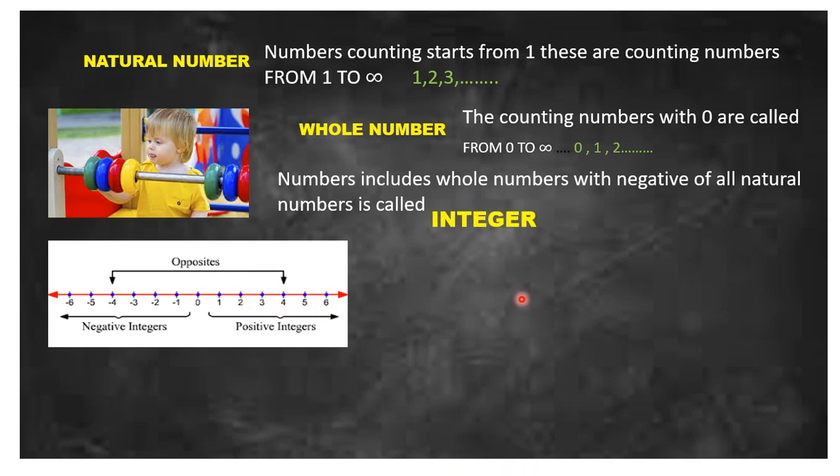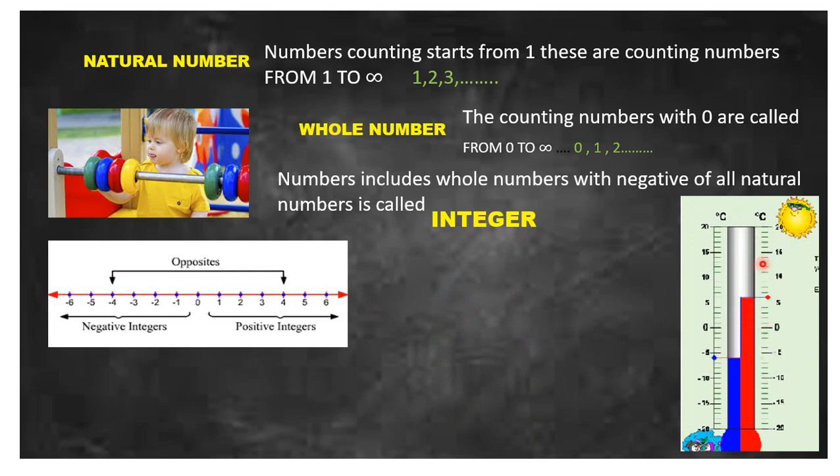The concept of integers is, for example, you have a thermometer and you have to measure the temperature. Take the example when you have a glass of water and you refrigerate it, and after some time the water in the glass turns into ice, and if you boil that water it will turn into vapor.